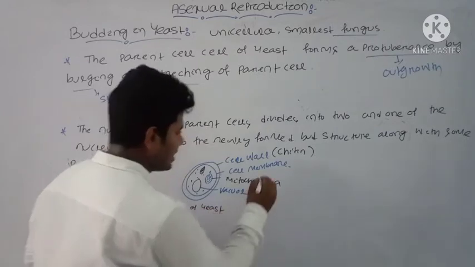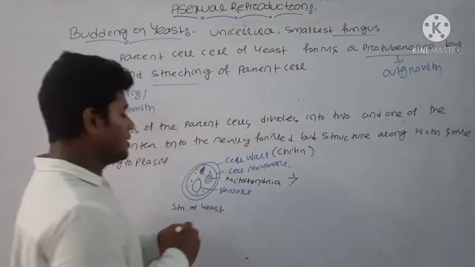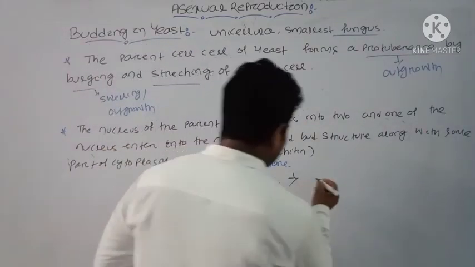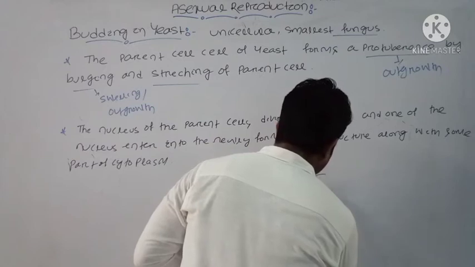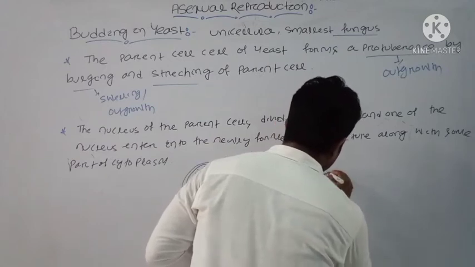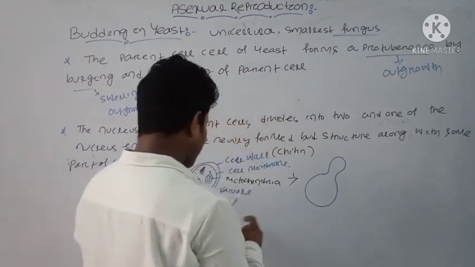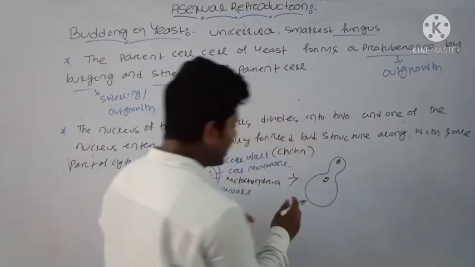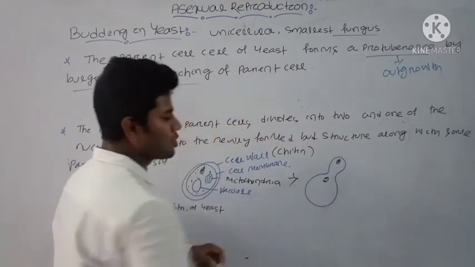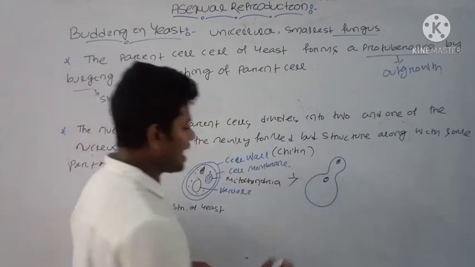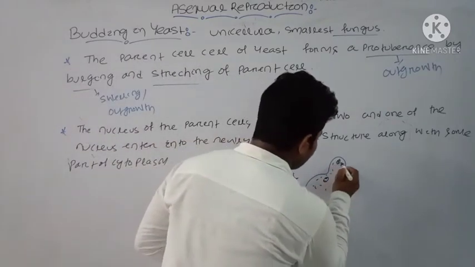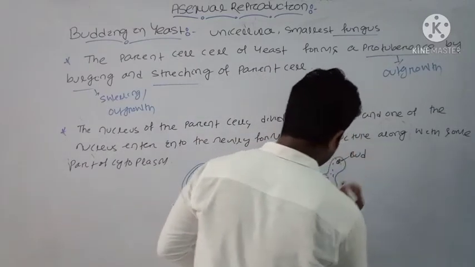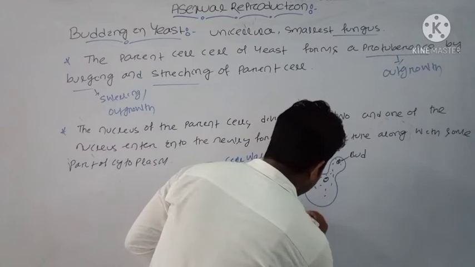yeast. Okay, then this structure will develop a bulge or produce an outgrowth from the cell wall. Okay, this cell wall will produce an outgrowth, and from which the nuclei is divided. First the nuclei will divide, and that nuclei will transfer to the bud structure. Okay, and along with that some cytoplasmic content will also transfer here. Okay, this is the structure of a bud, and this is your